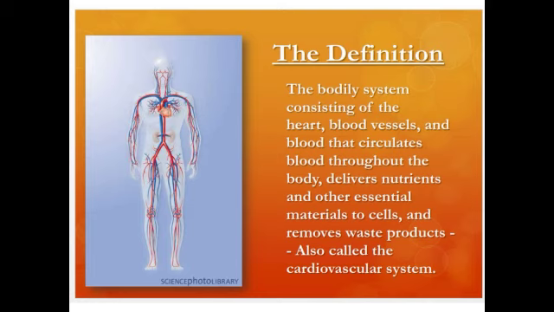So in general, the bodily system consists of the heart, blood vessels, and the blood. These parts are used in the circulation of the blood to all parts of the body. It also delivers nutrients and other essential material to the cells and removes the waste product. And this whole set of processes is called the cardiovascular system.